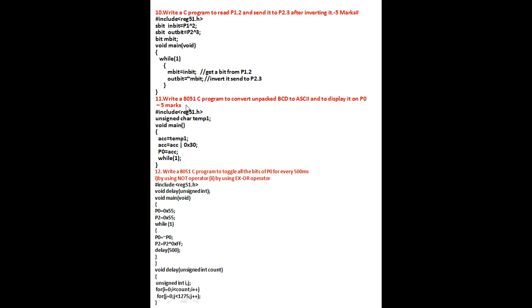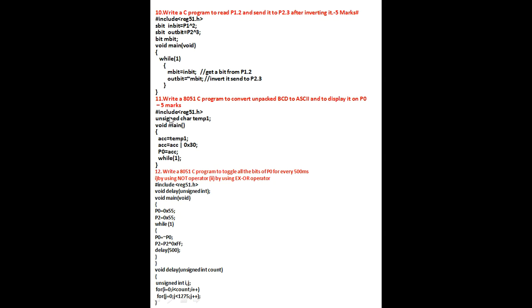Next one, write an 8051 C program to convert unpacked BCD to ASCII and to display it on port 0. Here you have to convert your unpacked BCD numbers, that is, as you already know, the unpacked numbers are 0 to 9. Out of that you can take any two unpacked BCD numbers and convert them to ASCII. You already know the meaning of ASCII. If you take the unpacked BCD number 1, its ASCII value is 31. If you take 2, its ASCII value is 32.